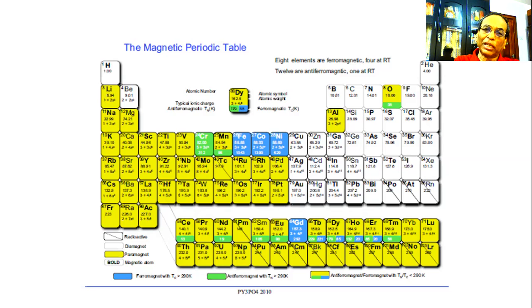These blue blocks are the ferromagnetic elements, and of the rest of the elements, some have dual properties, and for some elements these magnetic properties can be tuned.